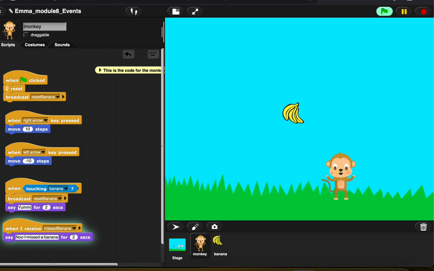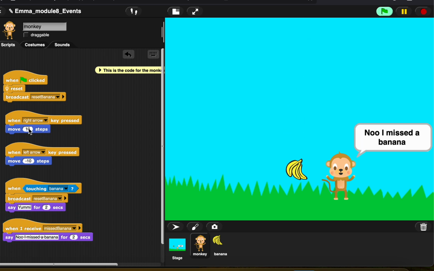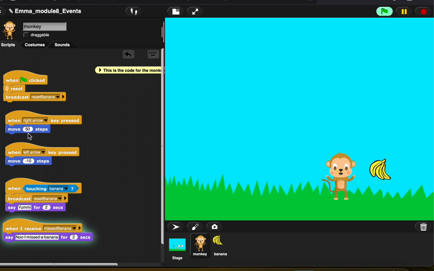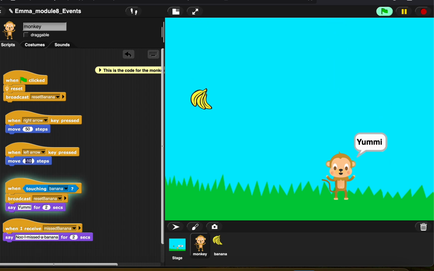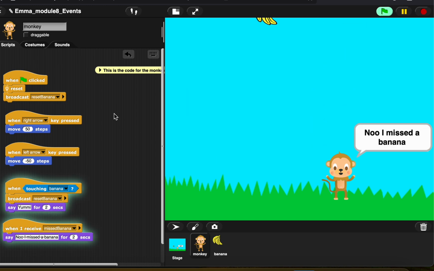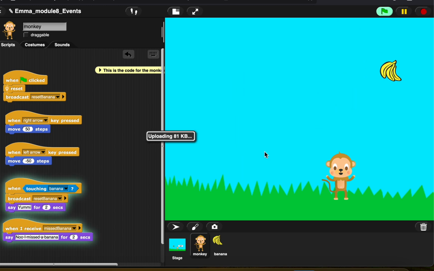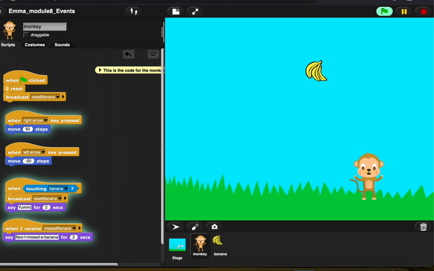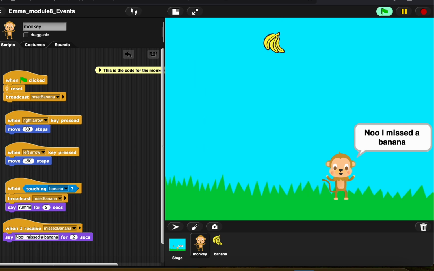If I change this code like this, instead of move 10 steps, I'll change to 50 steps and move back to negative 50, so the monkey will move faster. Let me run it. Okay, now it can run faster and it can pick up more bananas, I think.